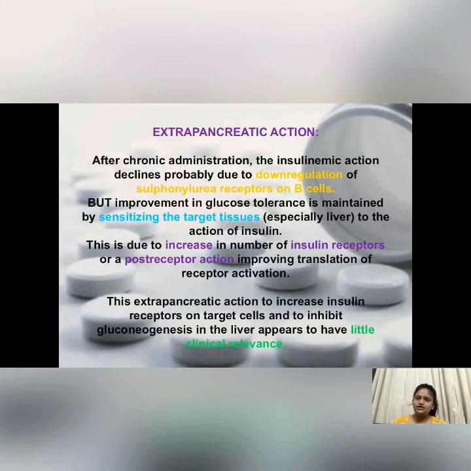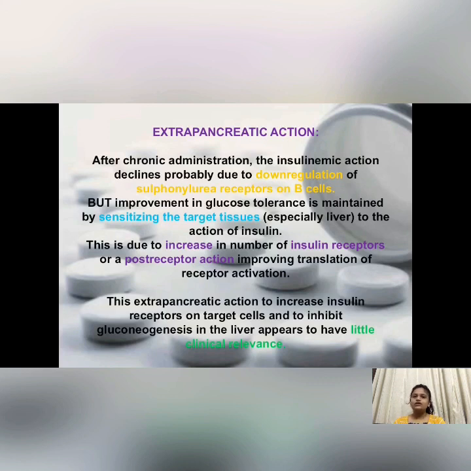Then this is the extrapancreatic action of the drug chlorpropamide. After chronic administration, we know that the action of that particular drug will decline due to down regulation of the particular receptors on those cells. But in this case, the improvement in glucose tolerance is maintained, which is by sensitizing the target tissues, especially the liver, to the action of insulin.